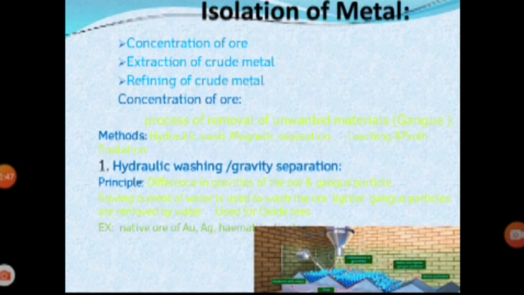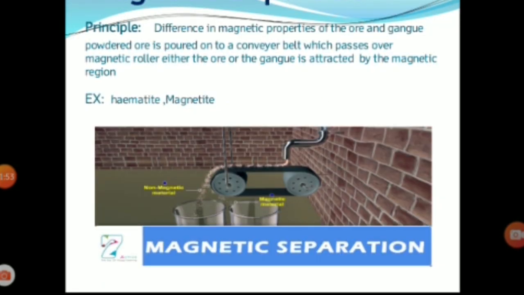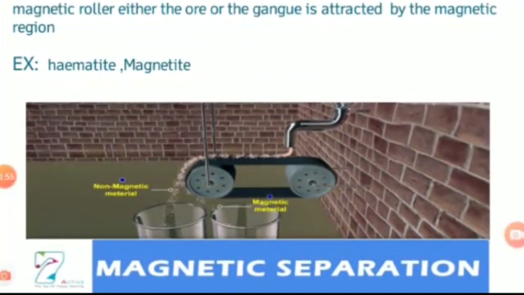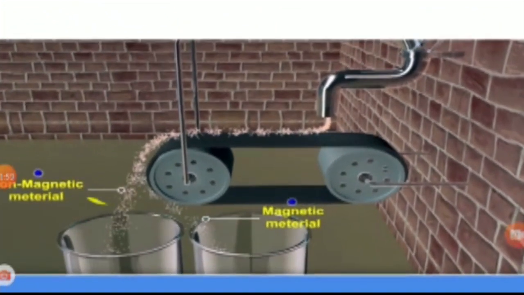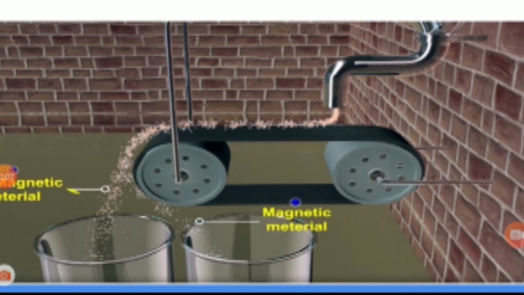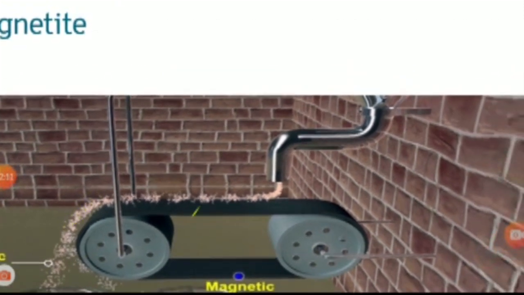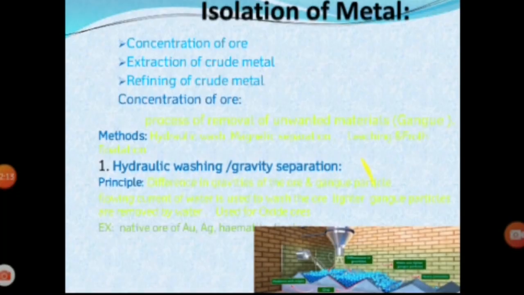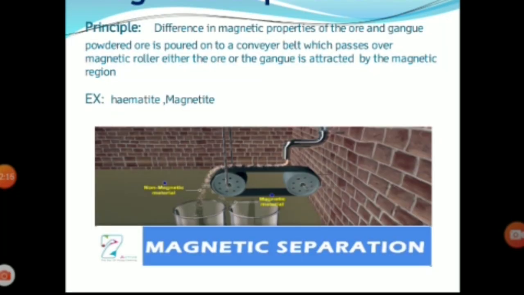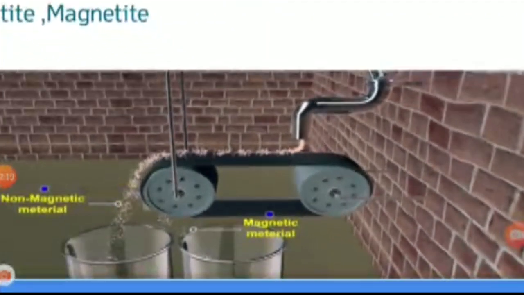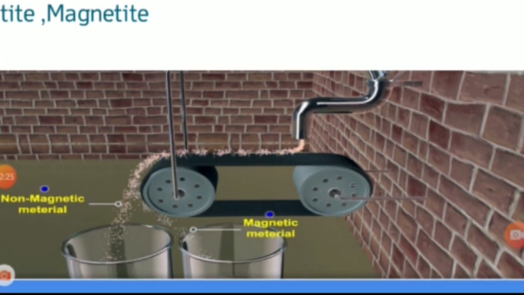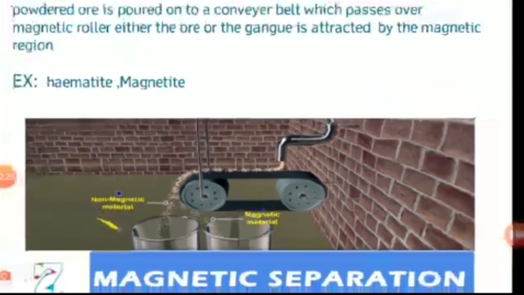The non-magnetic substance moves away from the magnetic region and falls away from it. In this way the material with magnetic nature is separated from the impurity with non-magnetic nature.